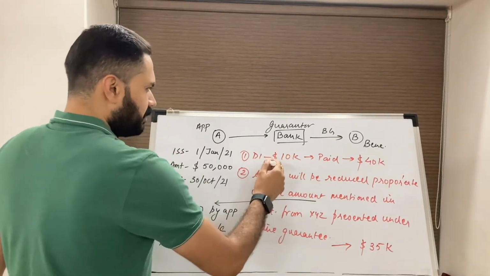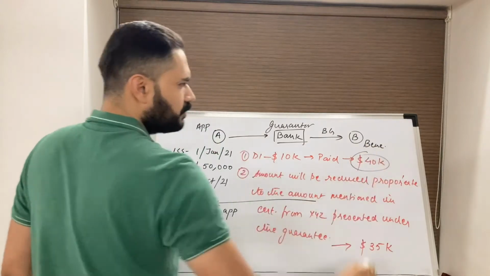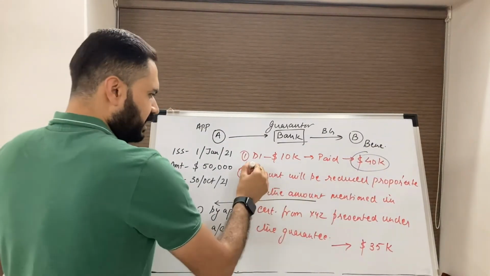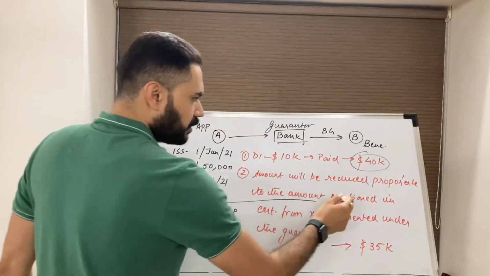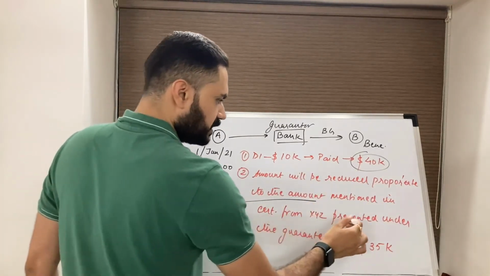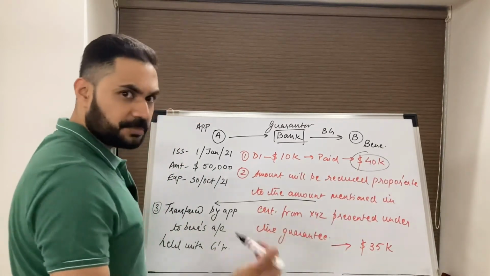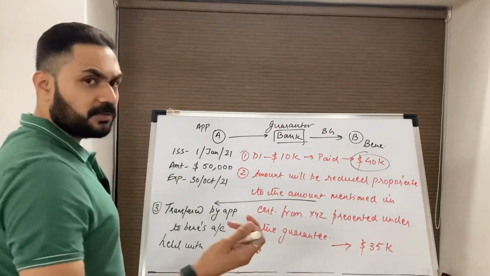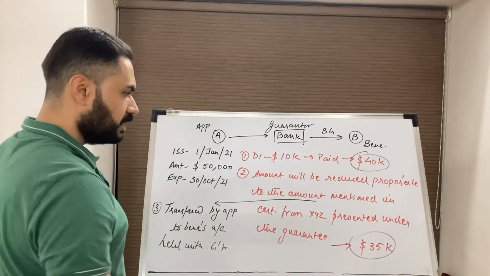First is demand presented for $10,000, paid, guarantee value reduced to $40,000. Second is this condition mentioned in the guarantee wherein the amount will be reduced proportion to the amount mentioned in certificate from XYZ presented under the guarantee. A certificate was presented mentioning the amount as $5,000, guarantee amount reduced to $35,000.